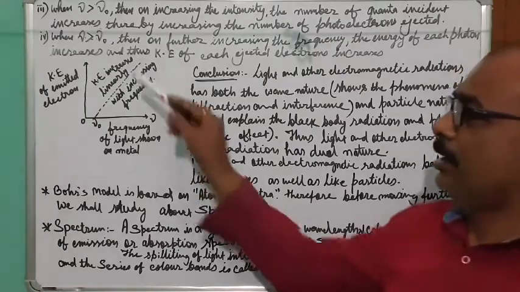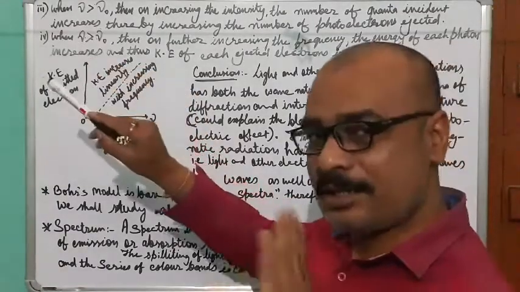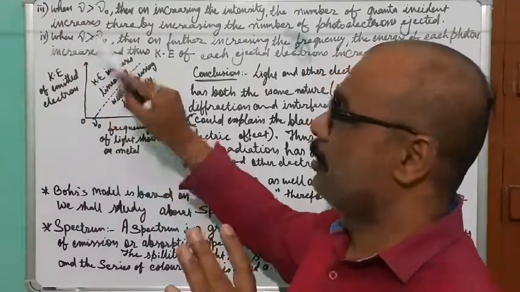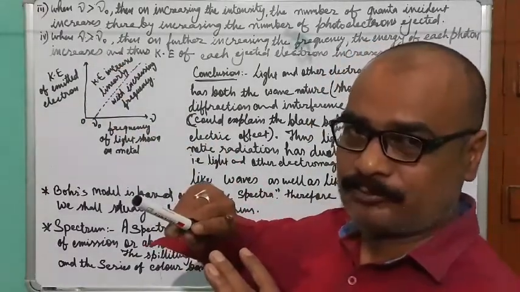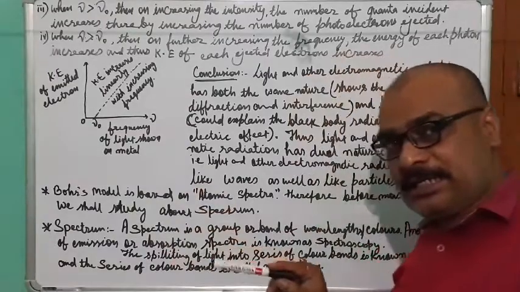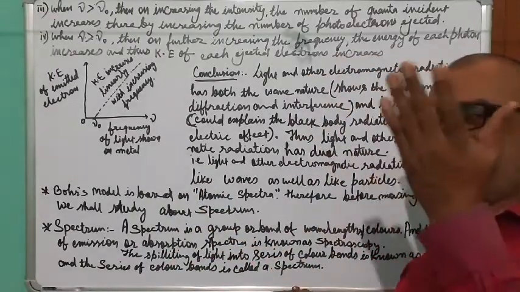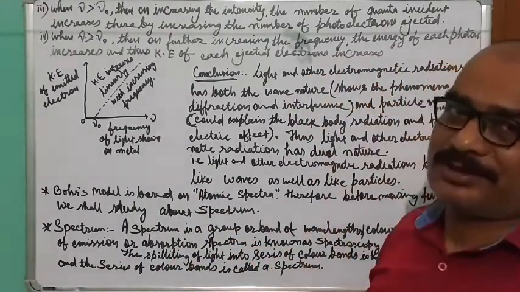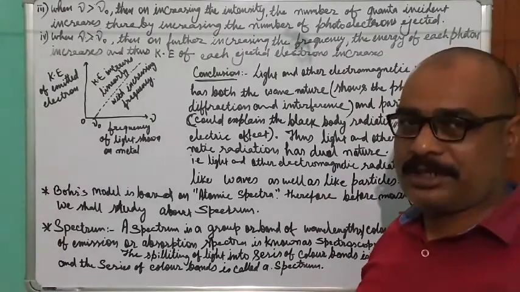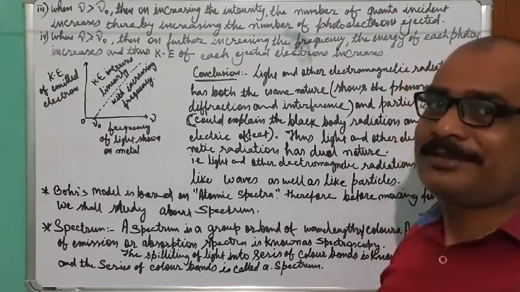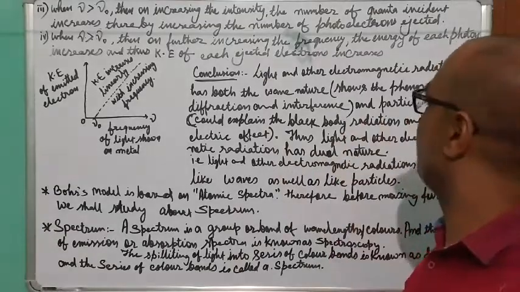That is why, if the frequency is already greater than the threshold frequency, and in this condition you are still increasing the frequency of the striking light or electromagnetic radiation, then it will increase the energy of the electromagnetic radiation.